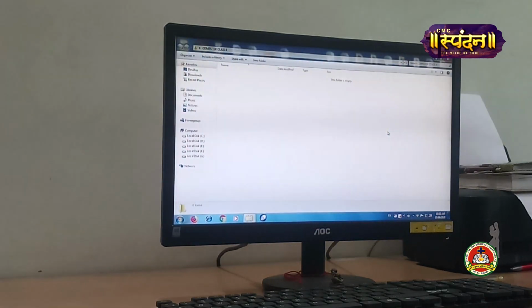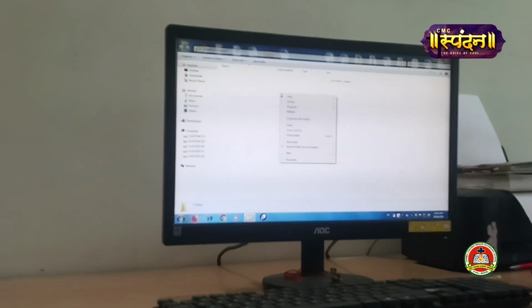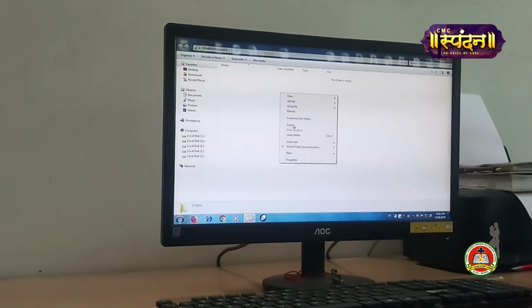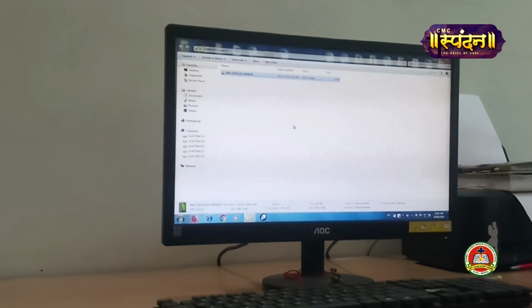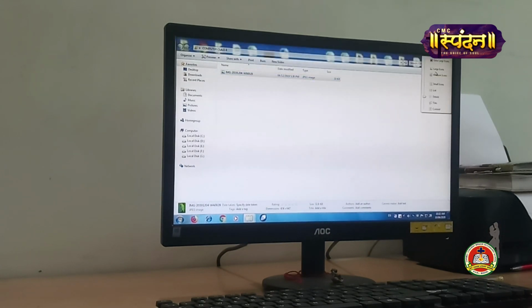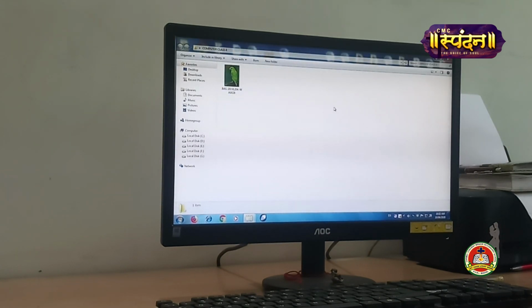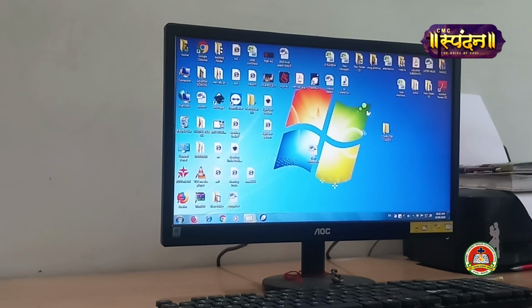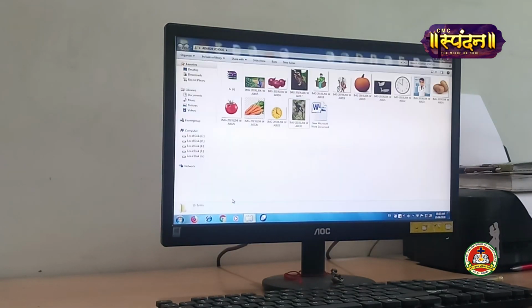So click on this folder. Again right click with the help of the mouse. Have you got the paste option? Yes. Okay. Now can you see this parrot file is here? Now we'll go back and see in our folder whether that file is present or not. It is gone from here. Why? Because we have used the cut option.